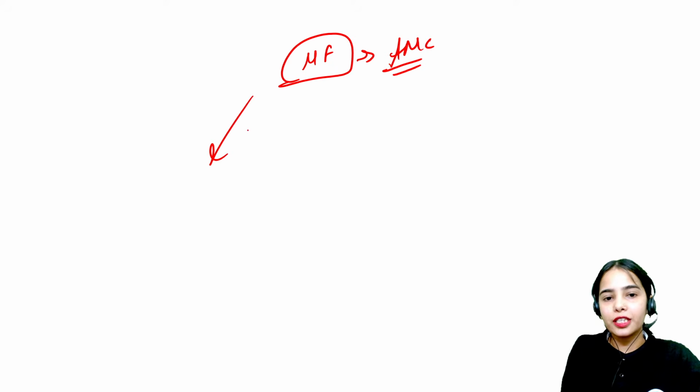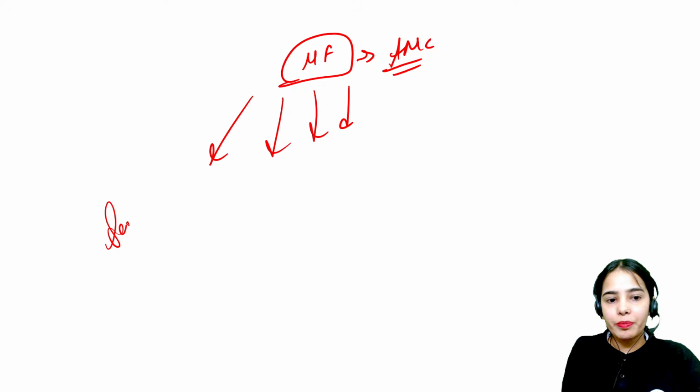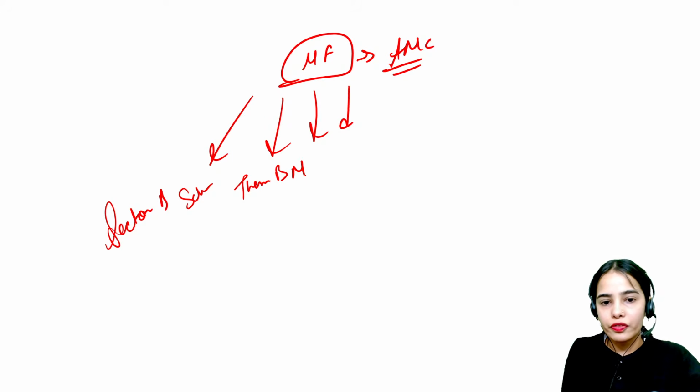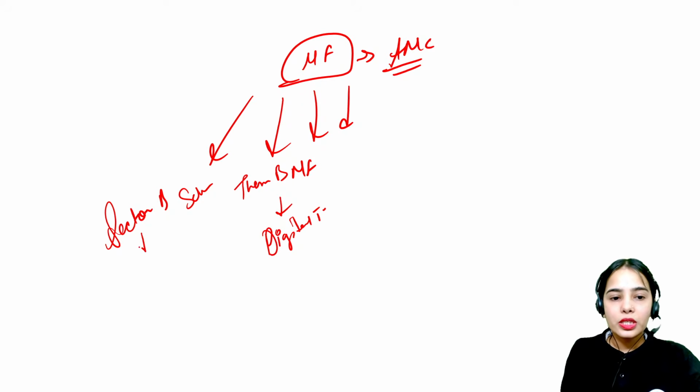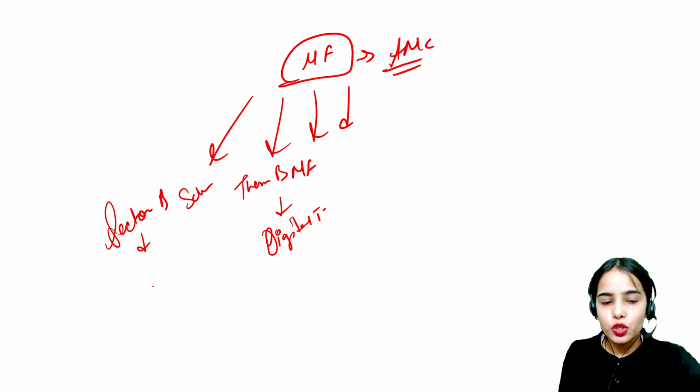Let's say the same asset management company is providing different schemes, a sector based scheme as well as a theme based mutual fund scheme. The theme is digital transformation. The sector based mutual fund scheme is the IT sector.